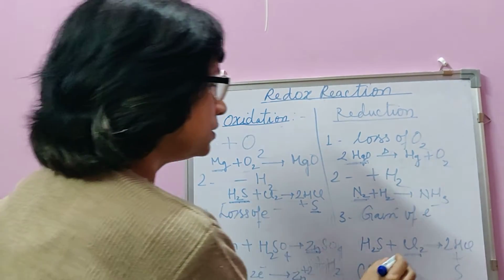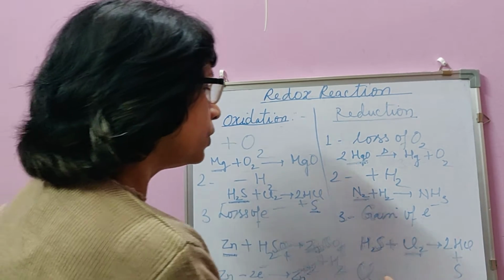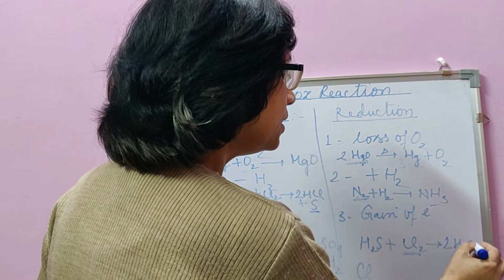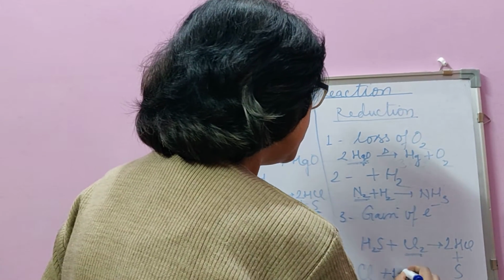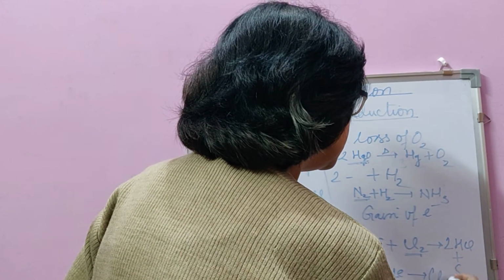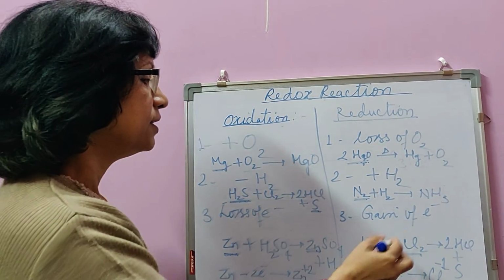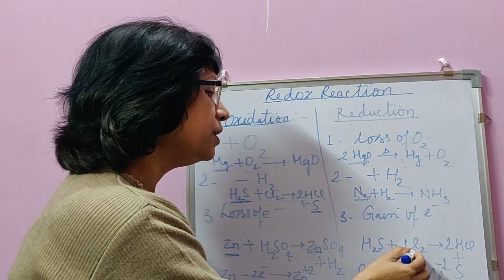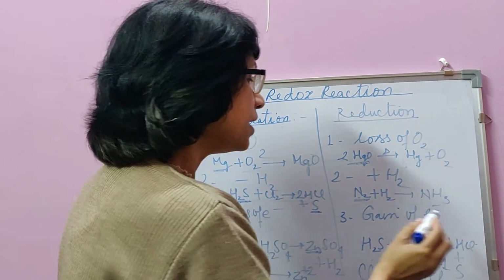Chlorine means a neutral atom. Two atoms of chlorine form a chlorine molecule. And here in HCl, chlorine is what? A negative radical. Chlorine gains 1 electron and becomes Cl minus 1. Therefore, this is reduction of chlorine to chloride by gaining electron.